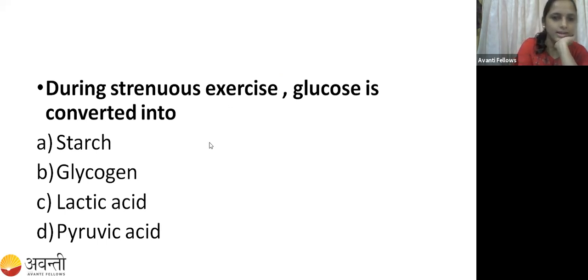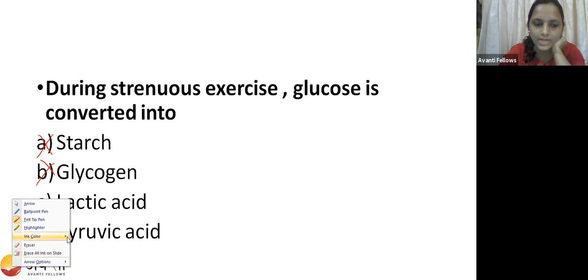Okay, let us start now. During strenuous exercise, glucose is converted into lactic acid. The correct answer is lactic acid, whereas starch, glycogen, and pyruvic acid are wrong. Lactic acid is the correct answer. All of them have given lactic acid. Good.